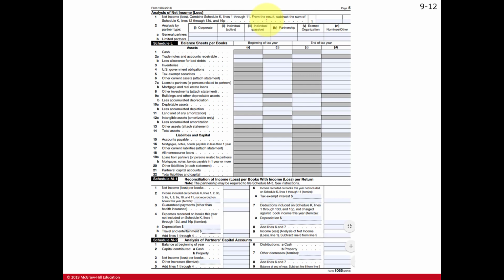We've seen a similar page like this for a corporation, where you have a balance sheet for the current year and last year. We also have, remember that Schedule M-1 you had prepared for the project, reconciling the so-called financial statement book income to the partnership taxable income. And then we also reconcile the beginning capital and ending capital, now not for retained earnings, but for the capital accounts for the partners.